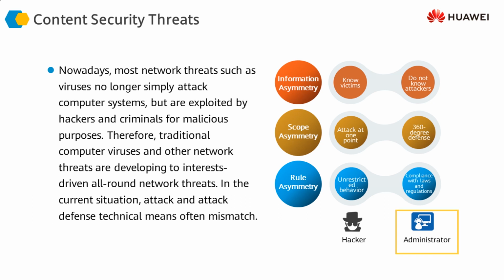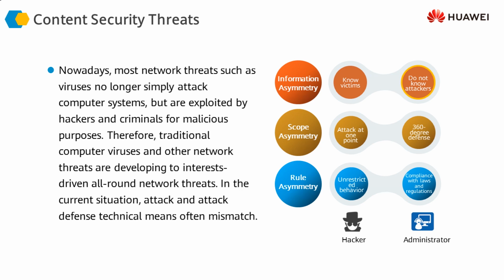For example, information asymmetry is one disadvantage that an administrator has and one advantage that a hacker has. The hacker knows who he is attacking. The hacker knows who the target is. So for the hacker, the victims are known. However, the administrator does not know who would be attacked. Anyone can be attacked.